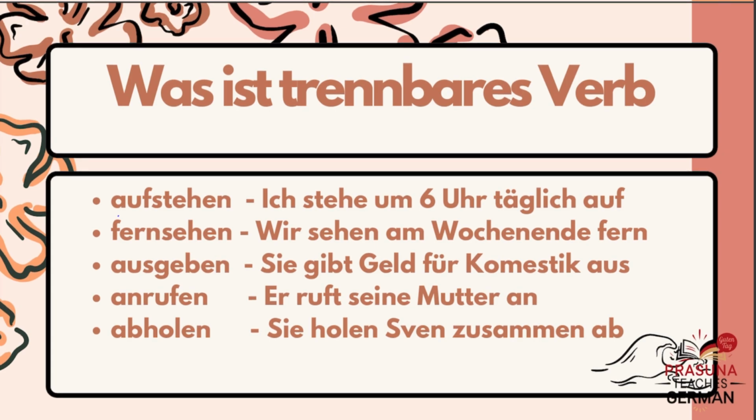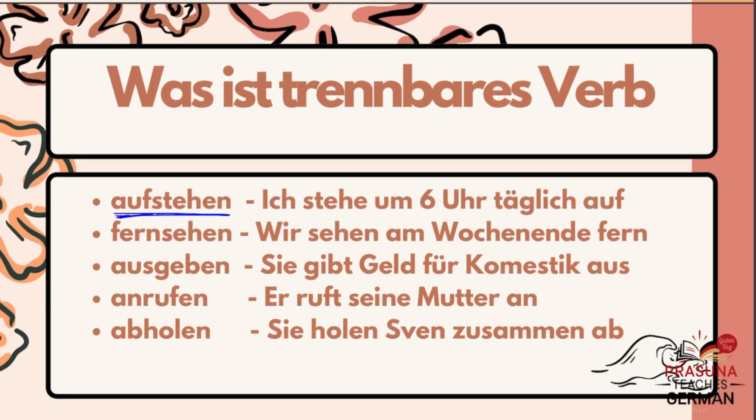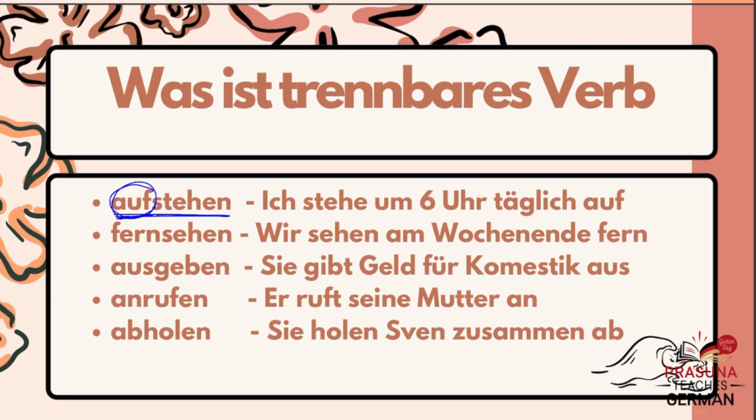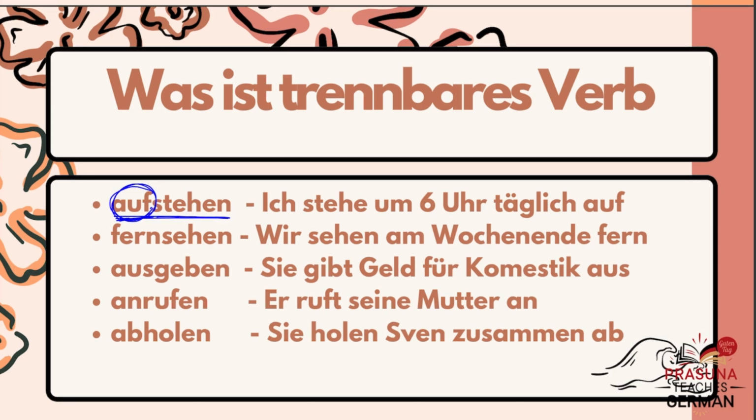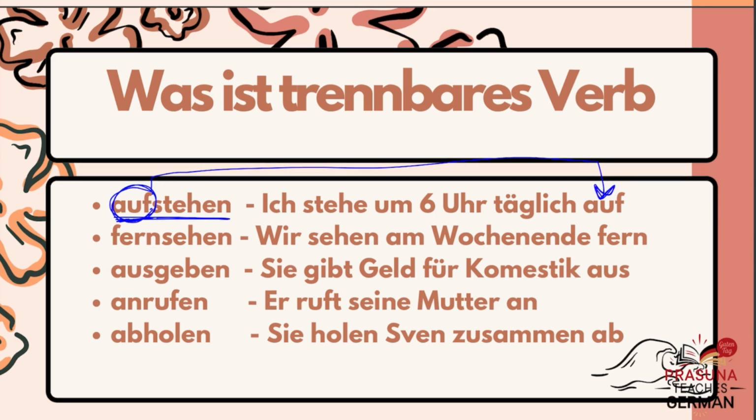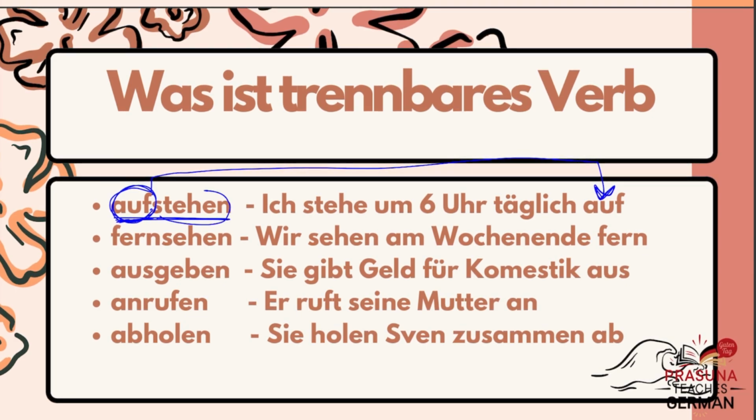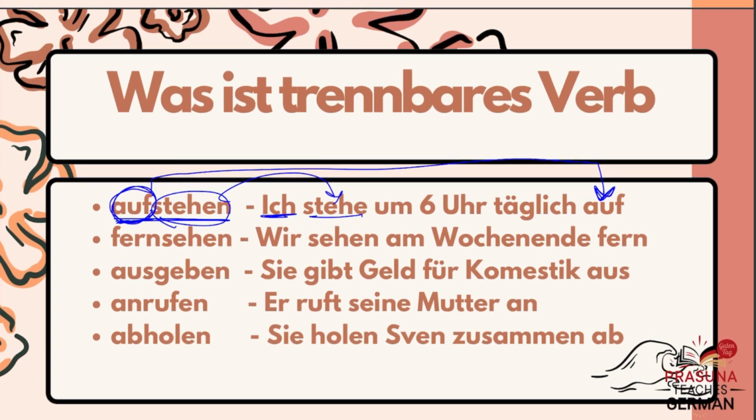Let us see some examples. There is a verb called aufstehen. Aufstehen is to get up. I get up every day at 6 o'clock. How can I say this in German? In this, the prefix auf won't be a part of the conjugation. Anyway, you know that we have to conjugate the verb in German. For reference, I will provide the link to the verb conjugation in the description. Just check it out. Auf won't be a part of the conjugation. It will be at the end of the statement. And stehen will be conjugated with respect to the subject. Here, ich is the subject, so stehe. Ich stehe täglich um 6 Uhr auf.